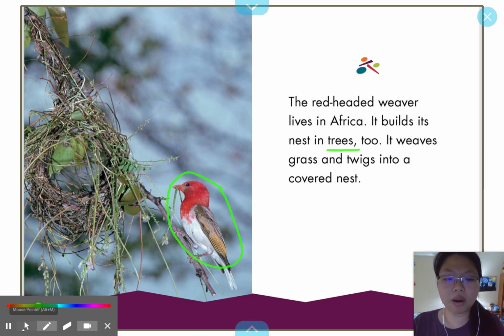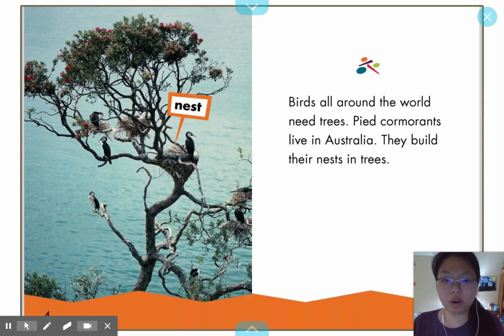I remember the page before also had a picture of many birds. And the word birds started our text. So I saw the word birds and trees again and again. And I also saw pictures of birds and trees. Maybe it's just a couple of pages in the front. I'm going to keep looking to make sure this is an important topic in our book.